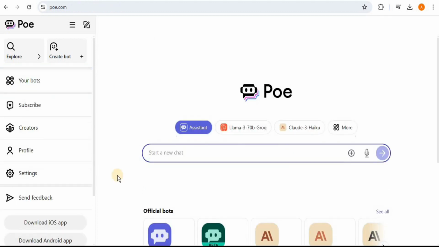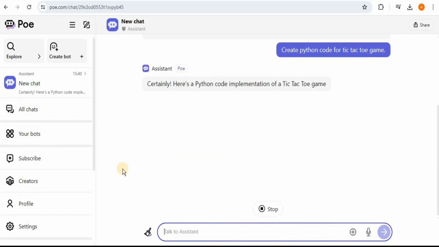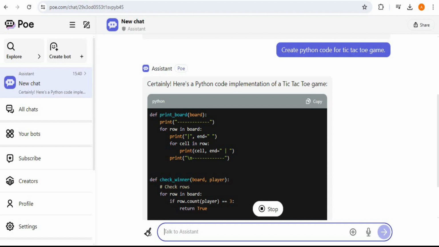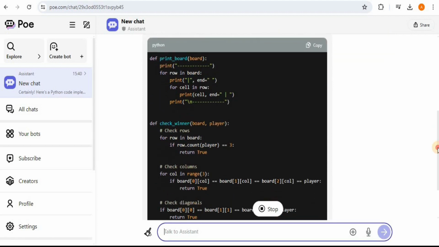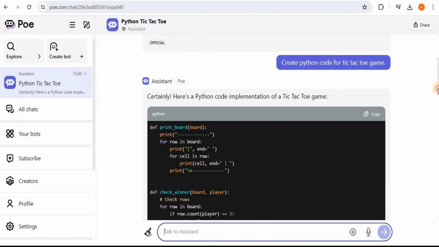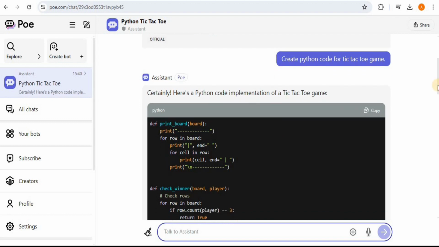Similarly, if you want to test out the coding capabilities of multiple LLMs right inside a single chat, you can also do that using Poe. So if I ask the default assistant to create Python code for the tic-tac-toe game and wait for the response, you can see that it will start generating the response and will provide us the code for the tic-tac-toe game.